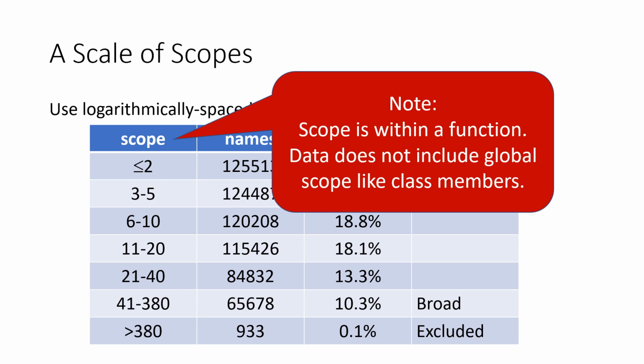Note that scope is measured from where a variable is defined to the last line that the variable is valid within a function. The data does not include variables with global scope like class members.